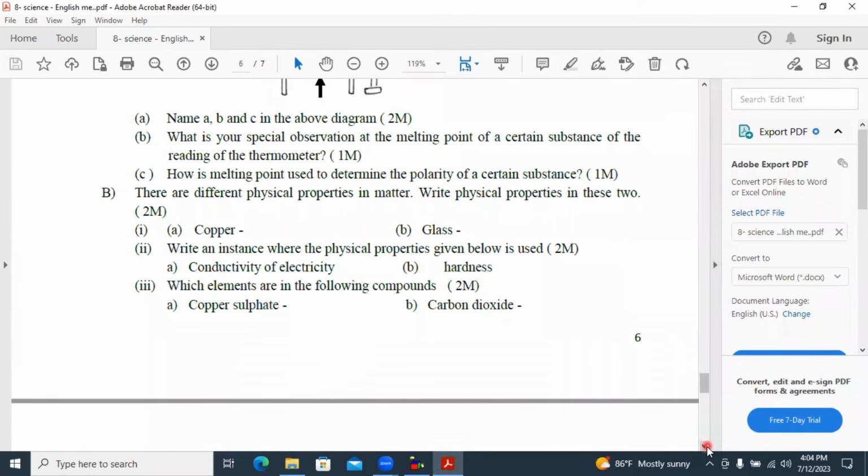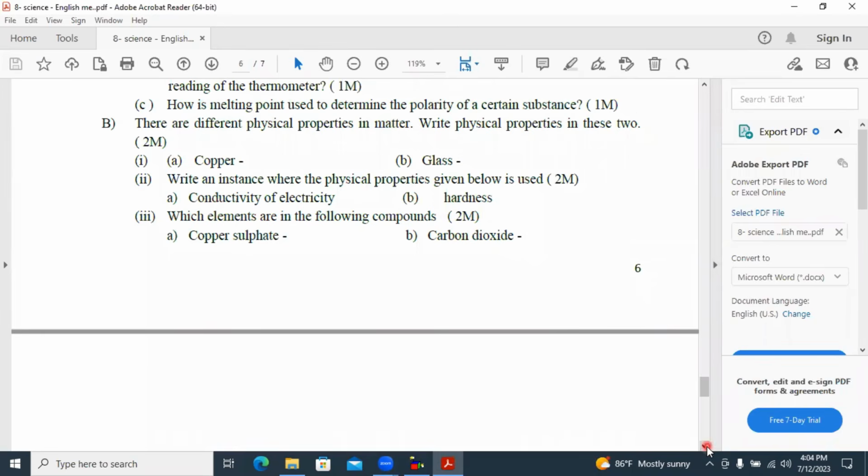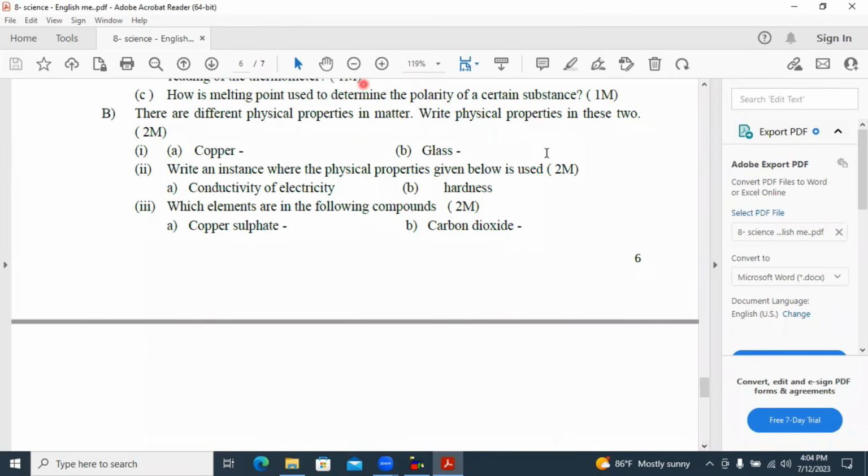B part, there are different physical properties of matter. Write physical properties in these two. And we will write copper. It has the ductility property. Glass has the brittleness. It can be broken easily.